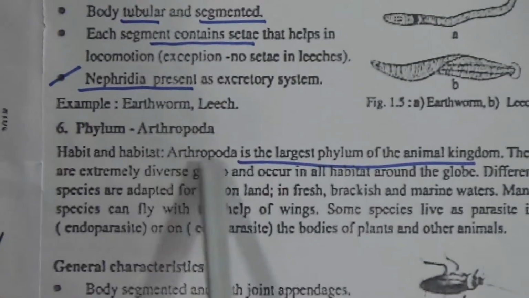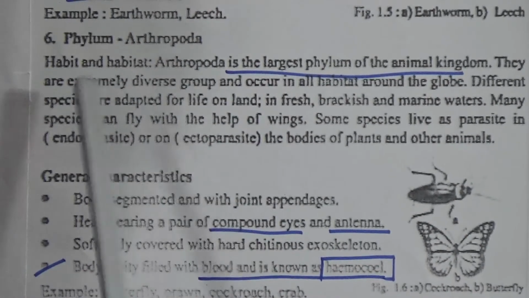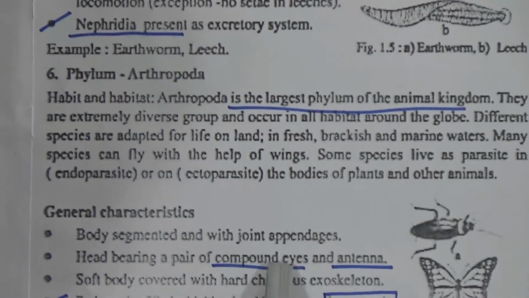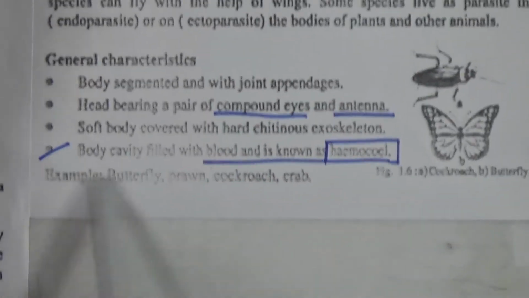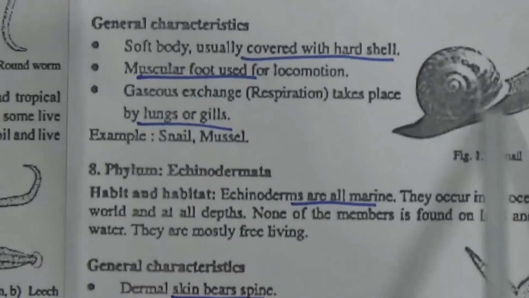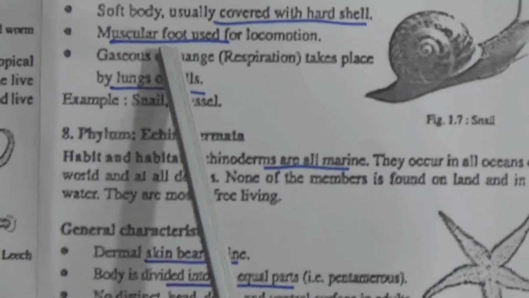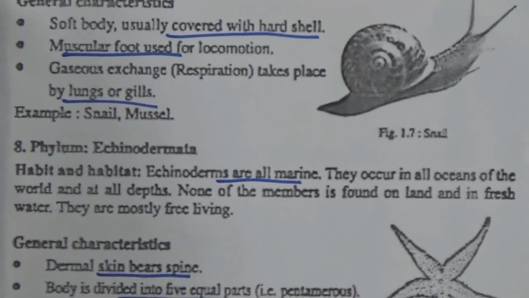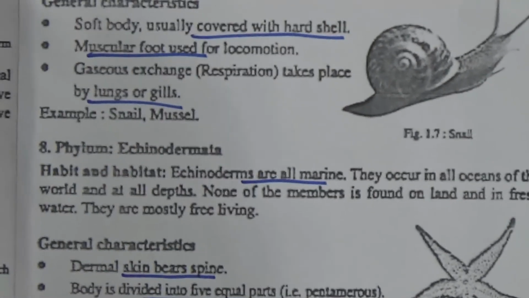Then Arthropoda, the largest phylum among the animal world: they contain compound eyes and antennae, and their body cavity is known as hemocoel. Then Mollusca: their body is covered with a hard shell and a muscular foot is present for locomotion, and here you find gill or lung. Then Echinodermata: all members of this group are totally marine.